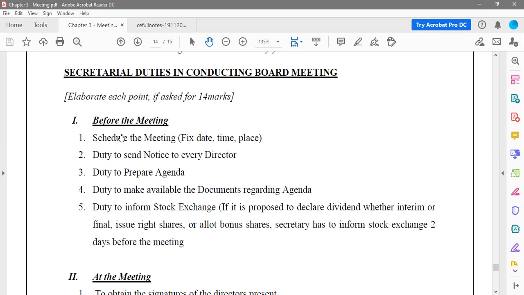Then the duty to make available documents regarding the agenda. Suppose in the board meeting we want to discuss the new Companies Act and its impact. We will have to keep the new Companies Act ready, that is the document ready, and how it impacts our company, that information has to be kept ready.